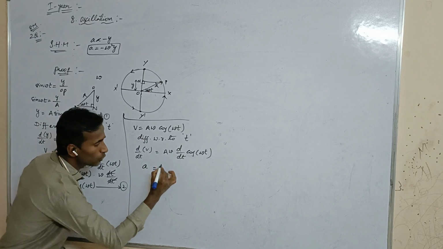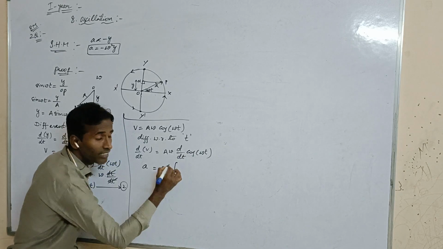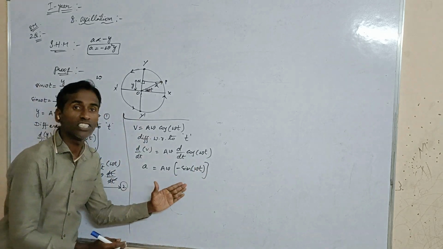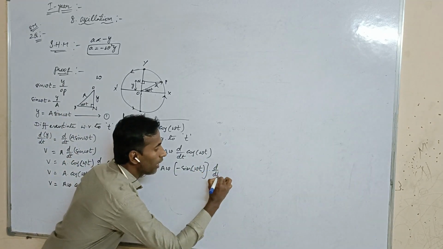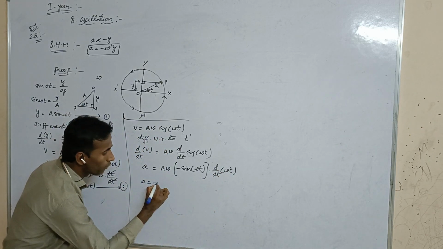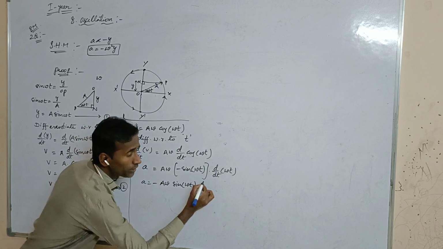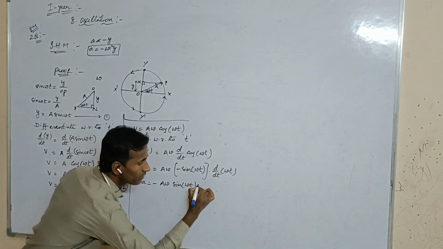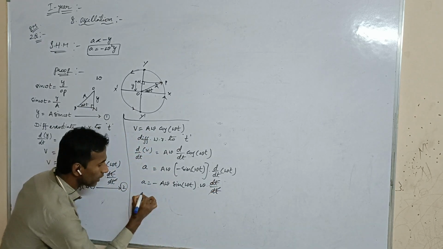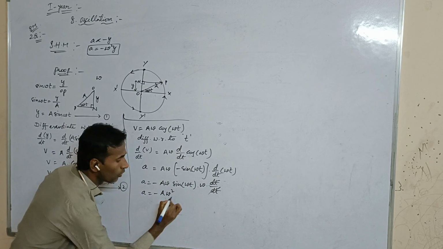That is, a is equal to A omega, a constant, which we can write outside, and d by dt of cos omega t is nothing but minus sine of omega t. Again we have to differentiate the angle also, d by dt of omega t. Now again a is equal to plus into minus A omega sine of omega t into omega, which is a constant, so it will cancel. Omega into dt by dt cancels. Now you will get a is equal to minus A omega square